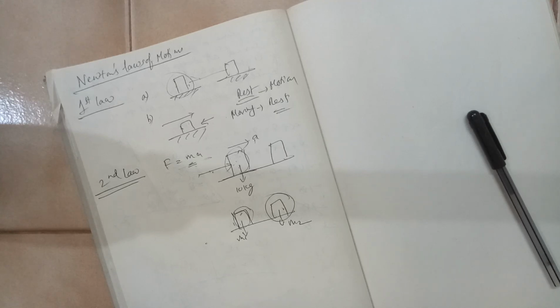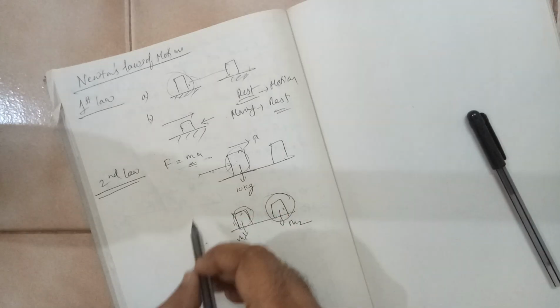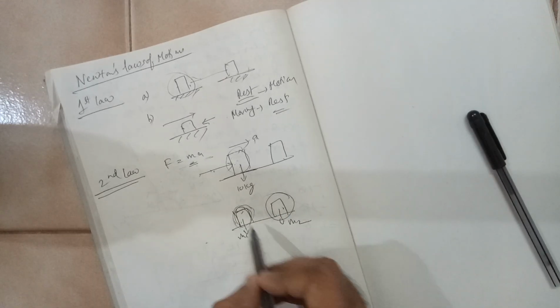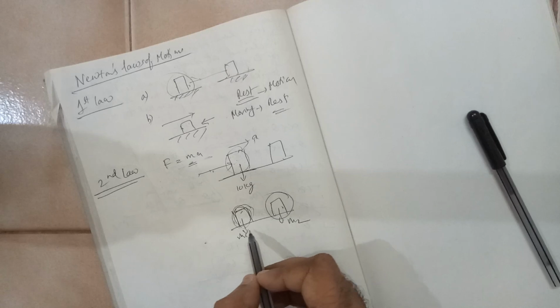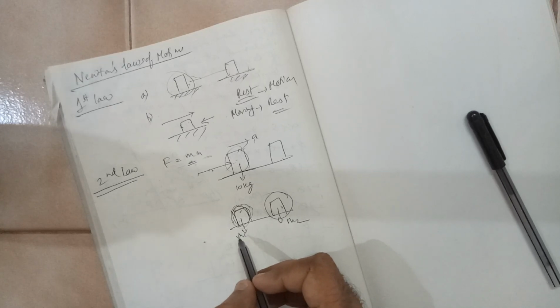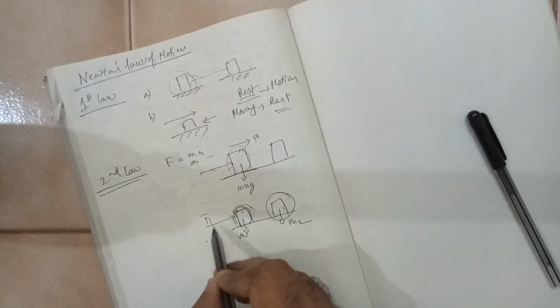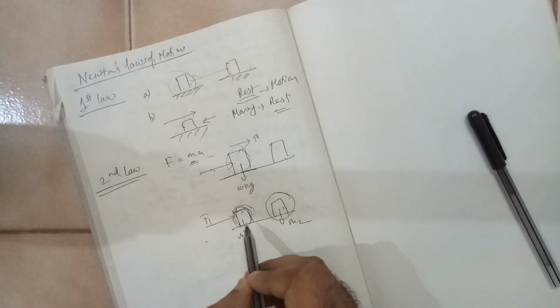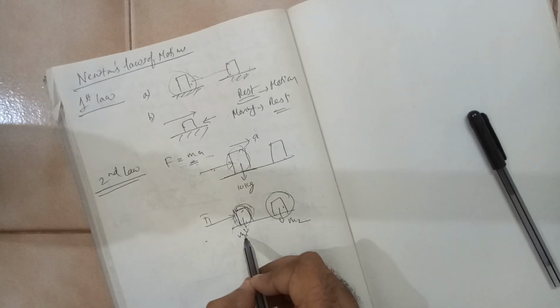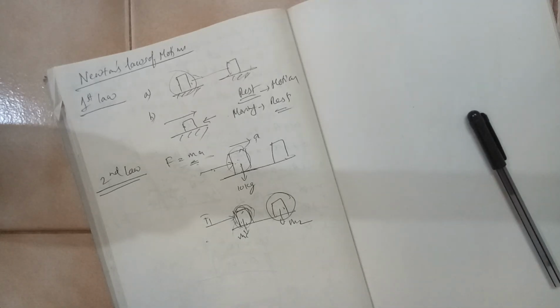This is a very important point. If you are asked to find the acceleration, identify the force on the body divided by its corresponding mass, and you get the acceleration. Here there are two bodies: identify the force F1 acting on body 1, divided by its mass, and you get the acceleration.